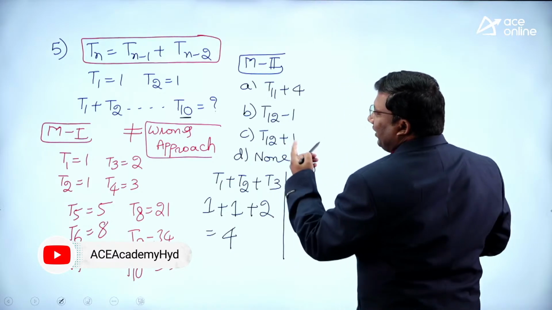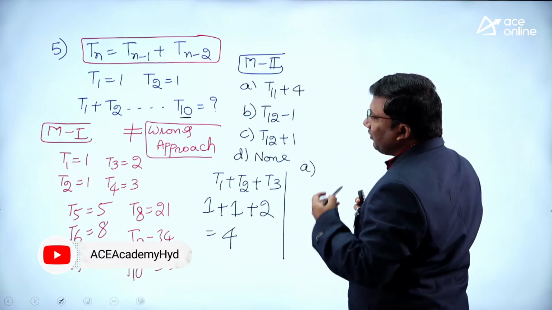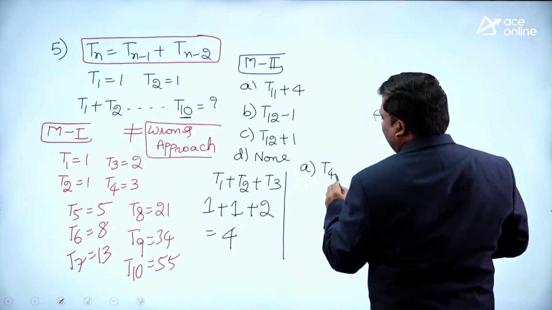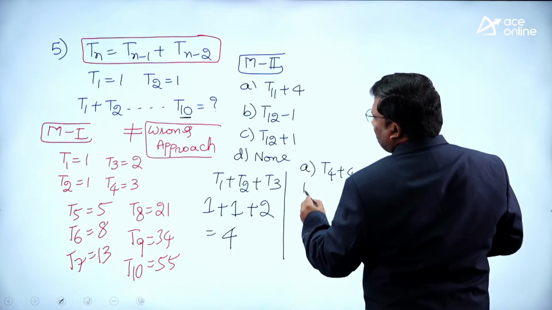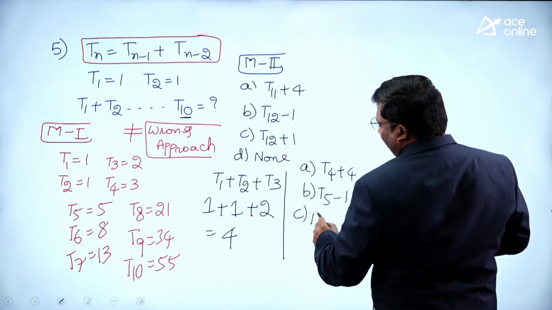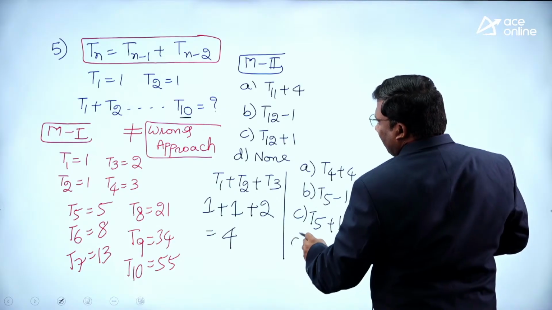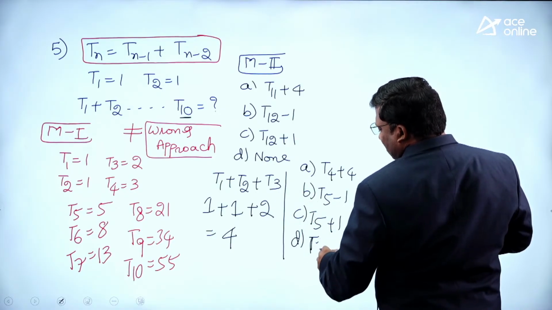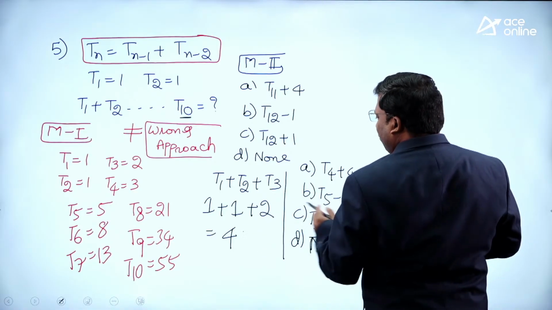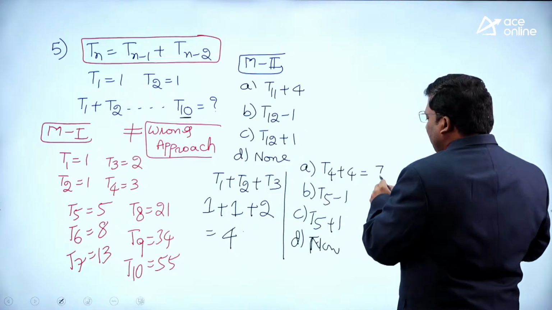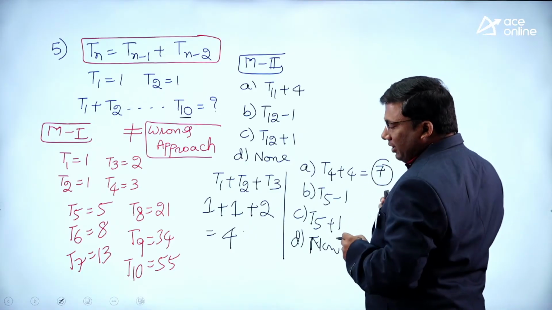First option, if it is ending with T10, first option it is T11. If it is T3, this will be T4 plus 4. This will be T5 minus 1. It is T5 plus 1 and T5 plus none of these. Now see here. So it is 4. T4 will be 1 plus 2, it is 3. 3 plus 4, 7. It cannot be, right?